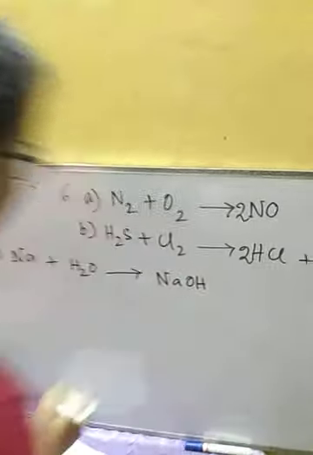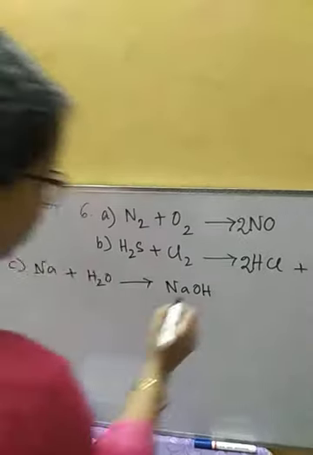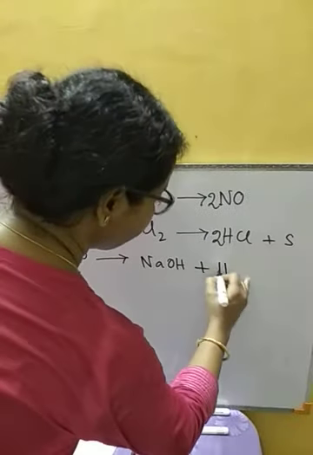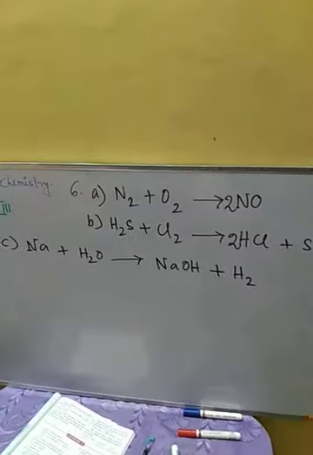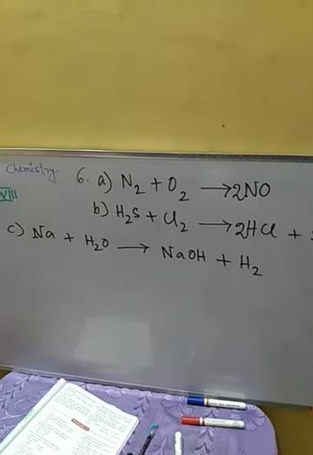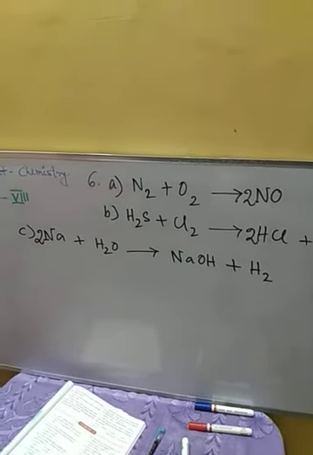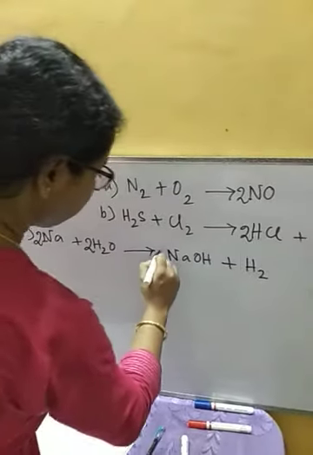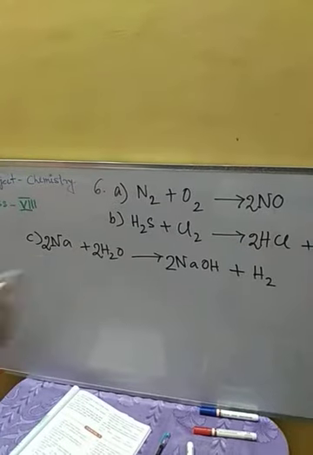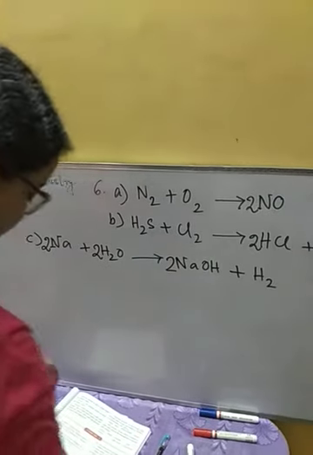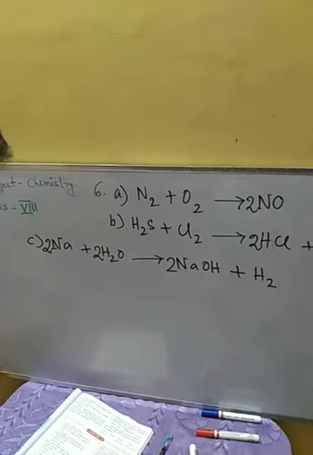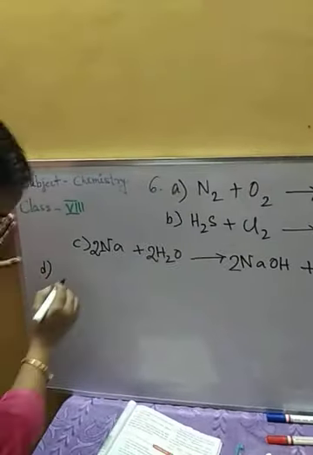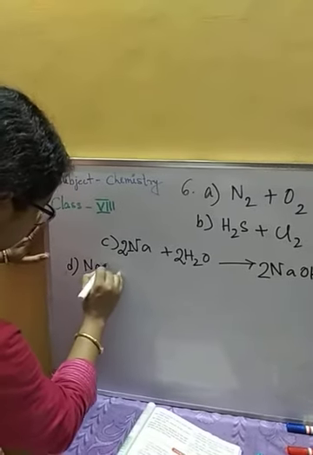If we keep them in contact, then we are going to get an explosion, and sodium hydroxide along with hydrogen gas will be produced. Okay, so we have to balance it. 2 sodium we have to take here and 2 water also, then we are going to get 2 NaOH and 1 hydrogen molecule.